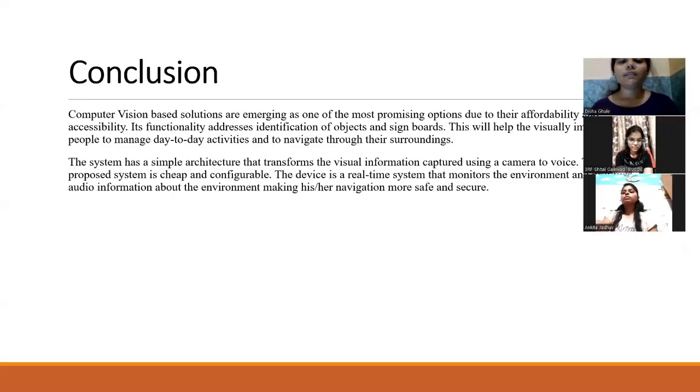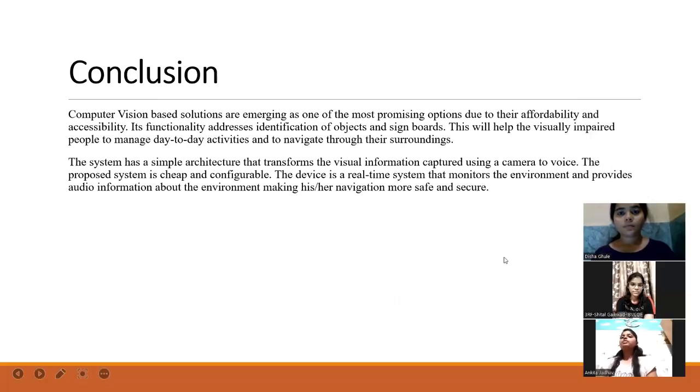Now the conclusion will be given by Ankita Jadhav. Computer vision based solutions are emerging as one of the most promising options due to their affordability and accessibility. Its functionality addresses identification of objects and signboards. This will help visually impaired people to manage day to day activities and to navigate through their surroundings.